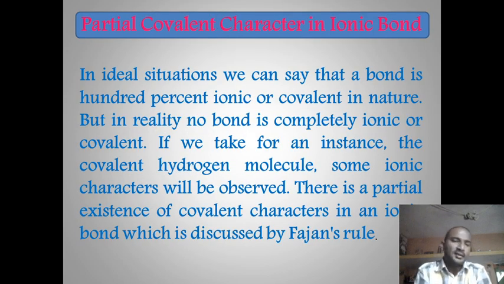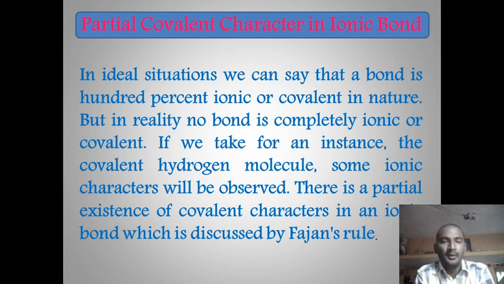So now we will concentrate upon partial covalent character in ionic bond. There are mainly two types of bond. Number 1 is covalent bond, number 2 ionic bond. Number 1, covalent bond. When combining elements have the same electronegativity, then there will be mutual sharing of electrons and it results in the formation of a bond which is called a covalent bond.